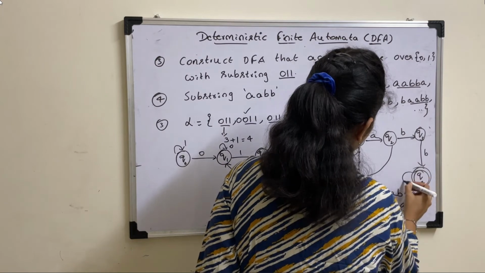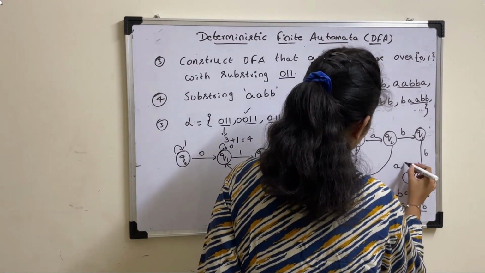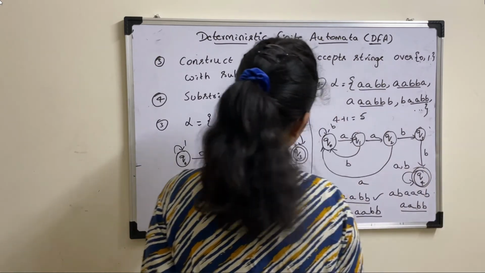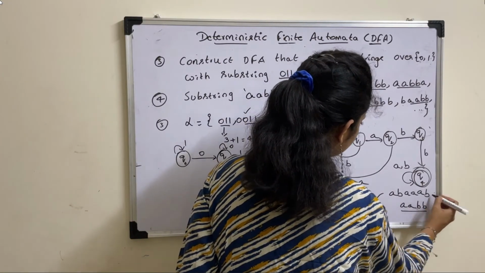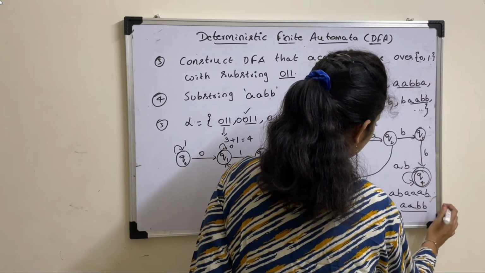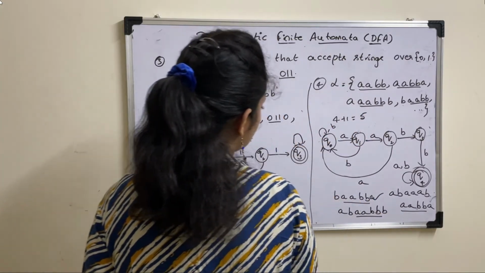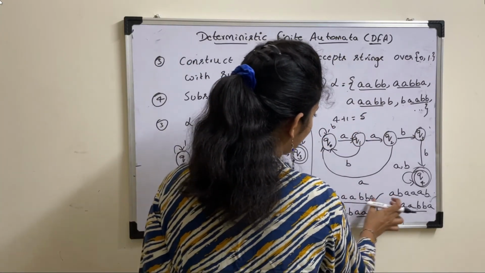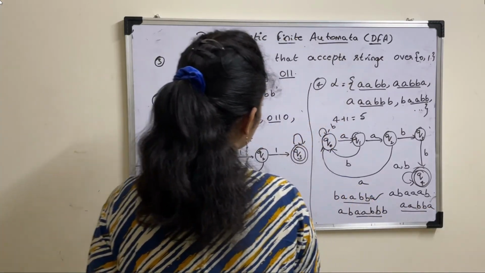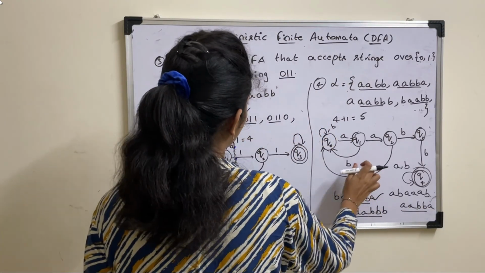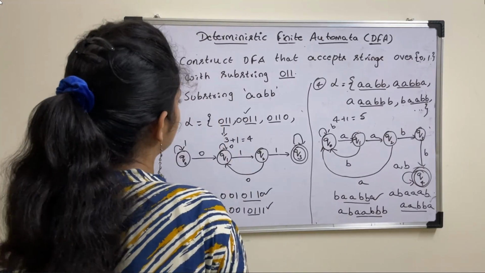At the end, on Q4 you can apply any number of A's and B's. So at the end of this you can have A or B. This is the end of the string. In all the cases we are getting AABB as a substring. So this is the final DFA for this fourth question.